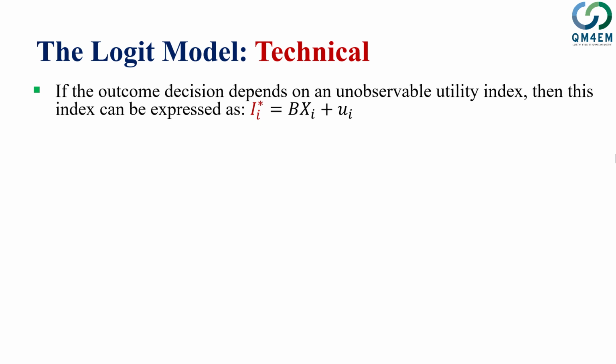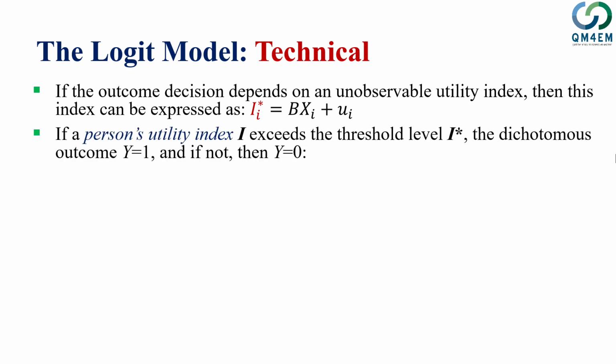So in that case his utility will be I star 4, and so on. You can think of more continuation of this kind of data. B refers to the coefficients and X refers to the characteristics of that individual or the situations which do prevail. So we say that if the person's utility index I star exceeds the threshold level, the dichotomous outcome will be y is equal to 1, and if it's not, y is equal to 0.